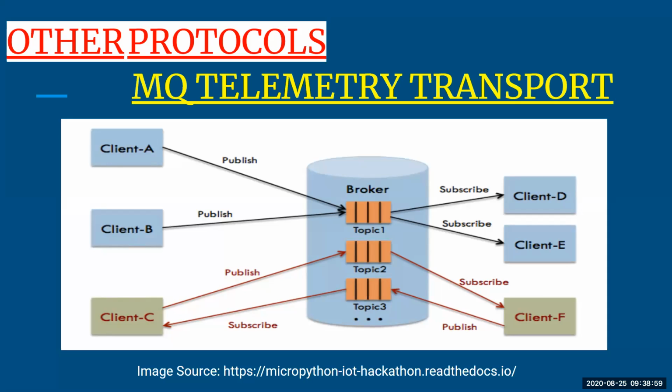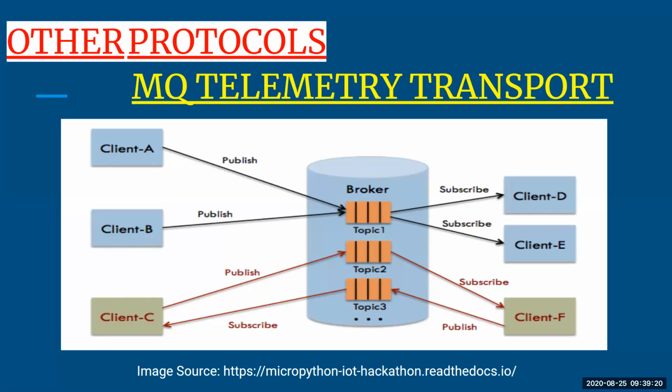So if the one who is requesting is not available, to whom will the server fulfill the request? In that case, the connection will be closed. When the client's connection is lost or broken down, the client will again connect to the server or broker, and the request will be made. Okay, so this was your